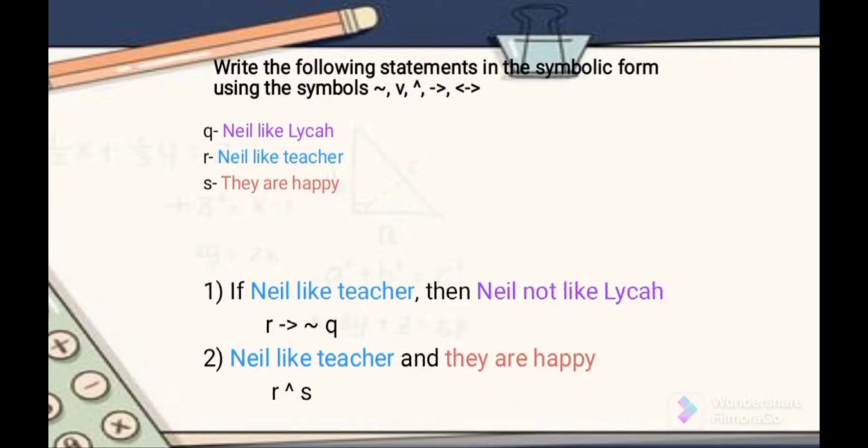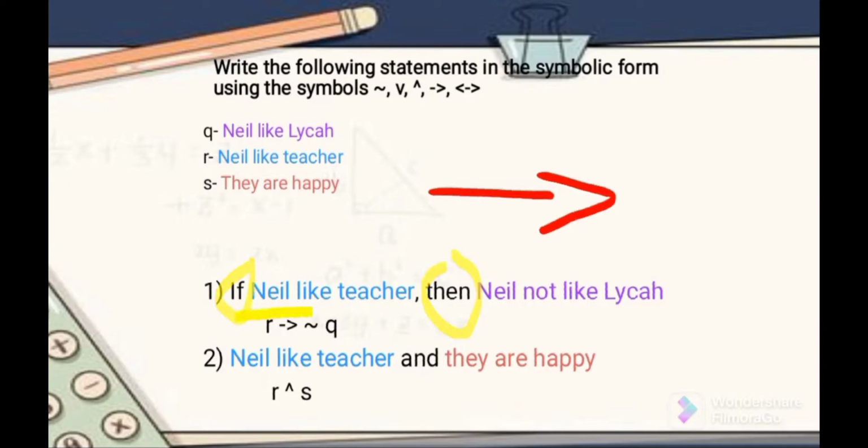So the statement is: if Nail likes Laika, then Nail does not like teacher. As we remember, this kind of symbol is what we call a conditional, where the connectives are "if" and "then."